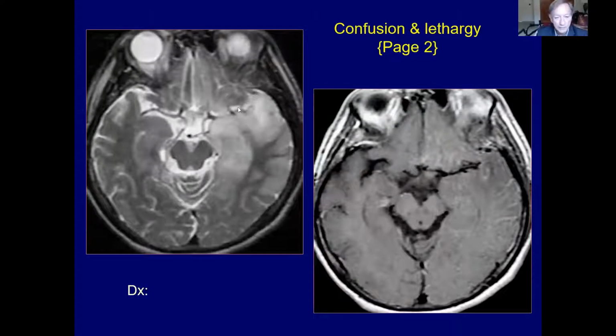Another T2 weighted image. With contrast material, there was no enhancement of the process. There were some linear enhancing structures that we thought were just engorgement of some of the pial veins, but not enhancement of the process within the cortex itself. And this patient has herpes simplex encephalitis, which of course can be a cause of seizures.